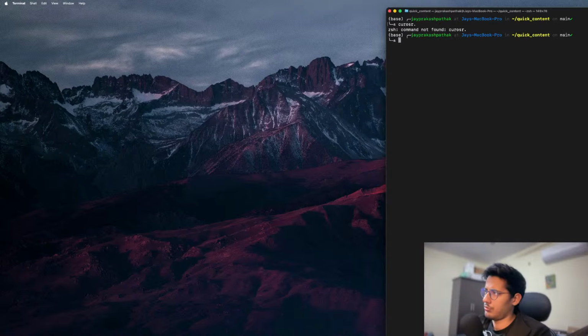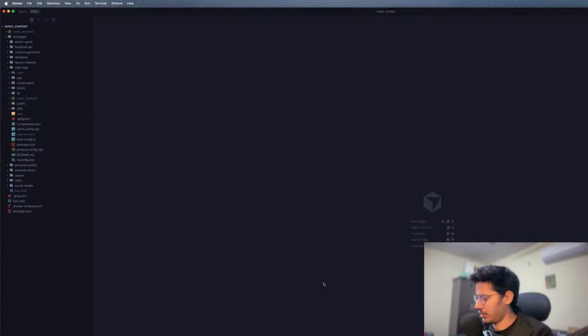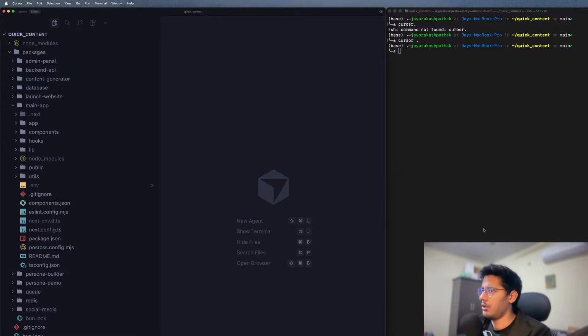Let's open Cursor. I just don't like coding UIs. That will all be done by the agents. I would like to code the logic behind it. So we'll see how that goes.